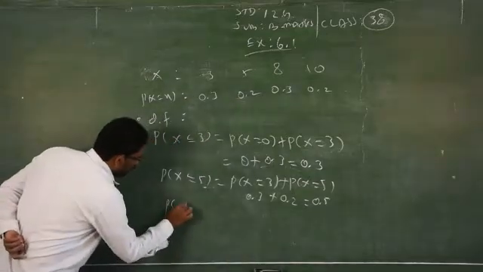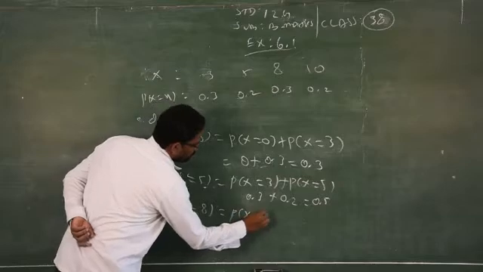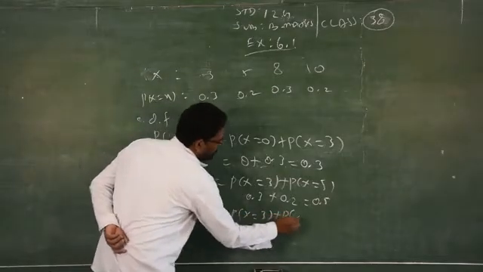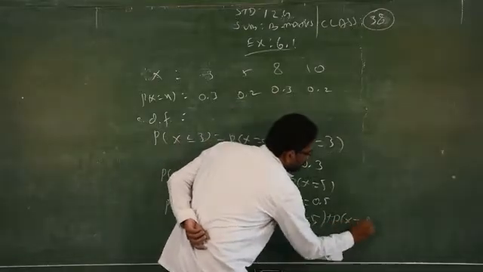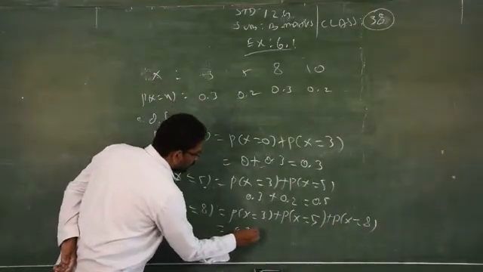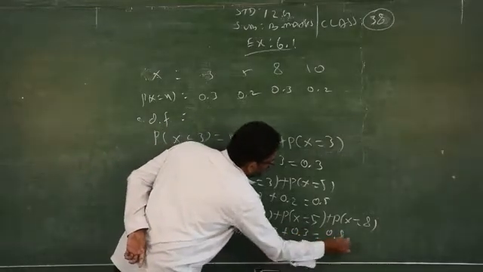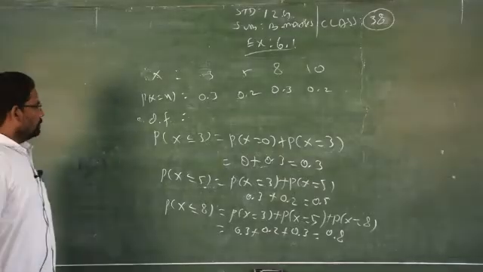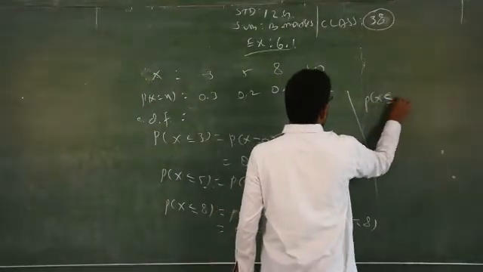Then next you have to find P of X less than or equal to 8, that is P of X equal to 3 plus P of X equal to 5 plus P of X equal to 8. So 0.3 plus 0.2 plus 0.3 gives you 0.8. Clear? Next one, P of X less than or equal to 10.